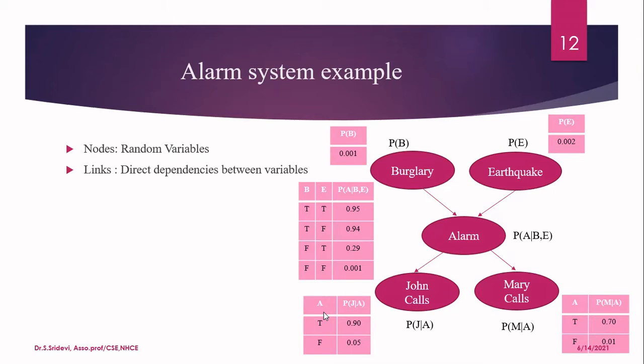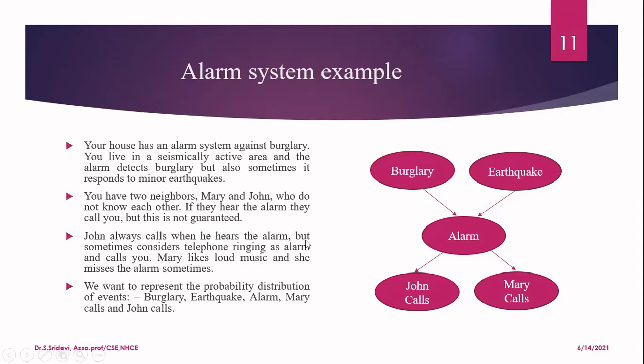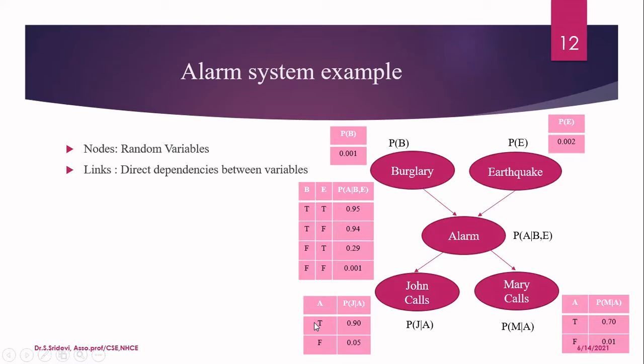So if the alarm is true, that is the alarm is ringing and John is calling you, that probability is 0.9. And the remaining case is that the alarm is not ringing, the alarm is false, but John is still calling you. How is it possible? Sometimes John will consider a telephone ringing as an alarm and call you. Even though there is no alarm, sometimes he will misunderstand the telephone ringing as an alarm and call you. That probability is given here.